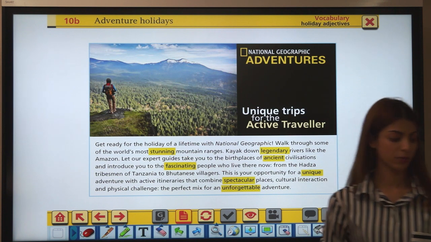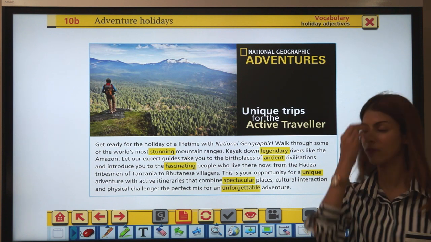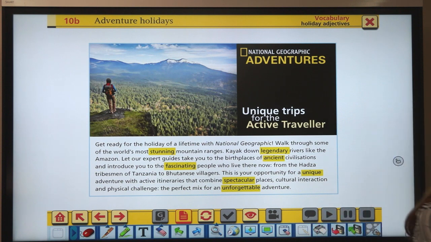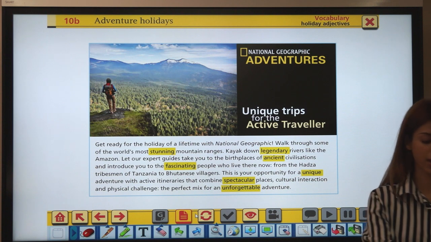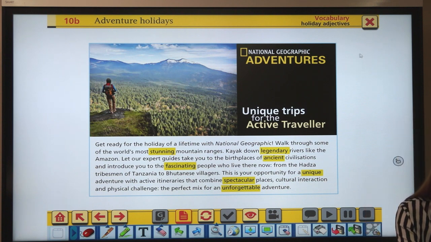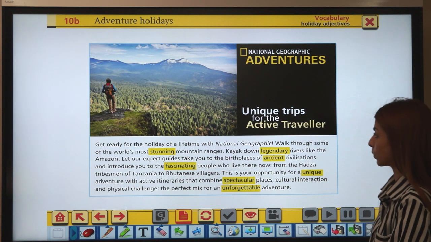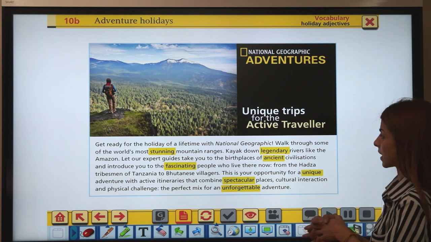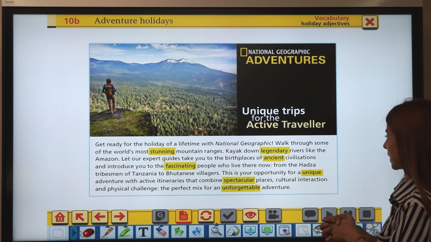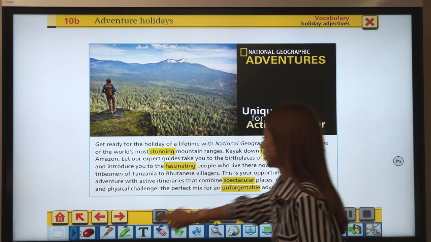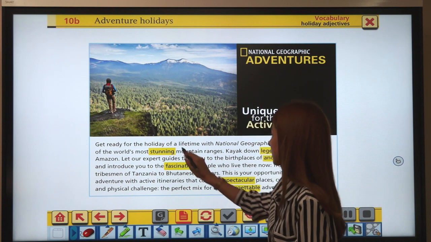Alright, so I'm sure you guys have read the advertisement already. So now we'll look at the adjectives given, the highlighted adjectives, and we'll match them to its synonyms. So the first one, actually this advertisement is about a holiday in mountain ranges, right? You'll be going to mountain ranges.